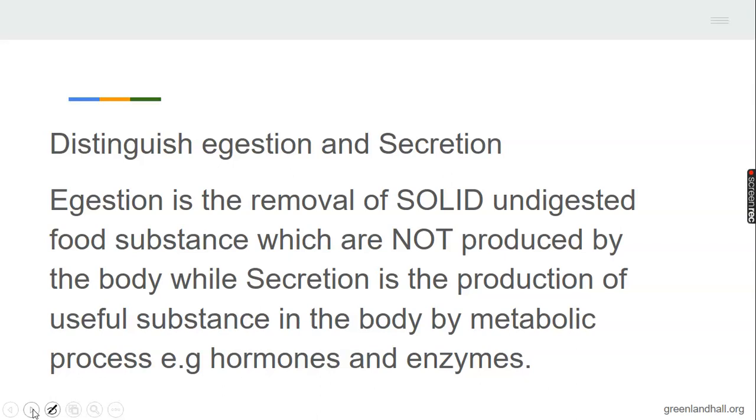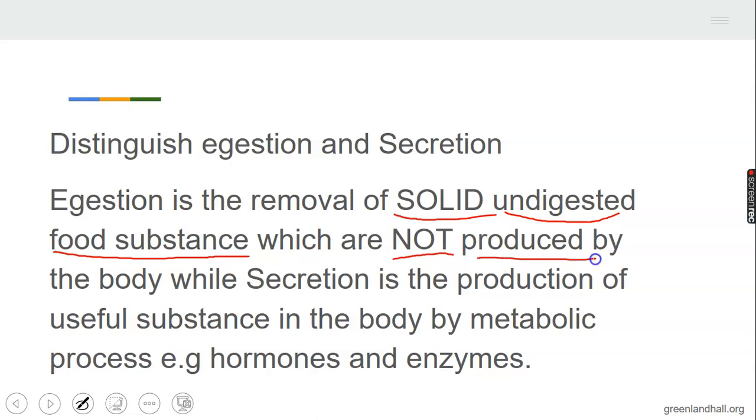Now, we want to see the distinguishing fact between egestion and secretion. What do we call egestion? It's the removal of solid, undigested food substance, which are not produced by the body. You can see that one is written in uppercase. See the definition: removal of solid, undigested food.